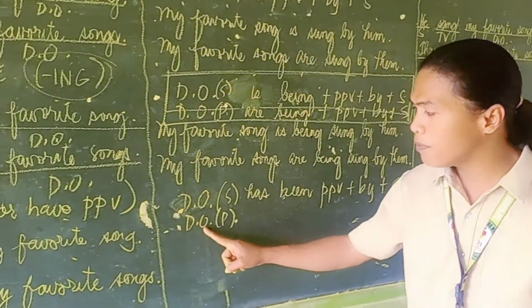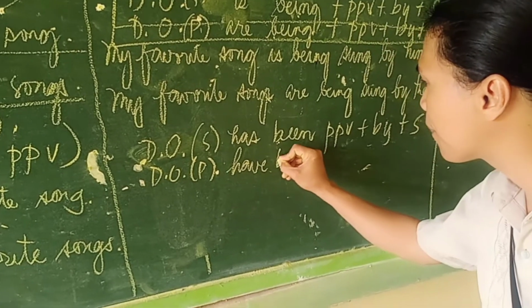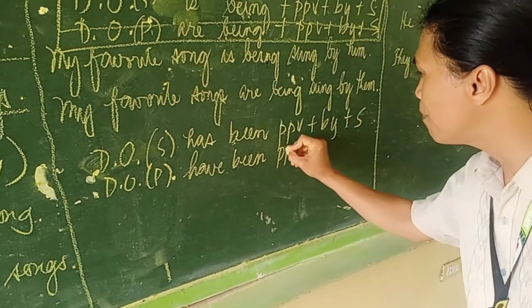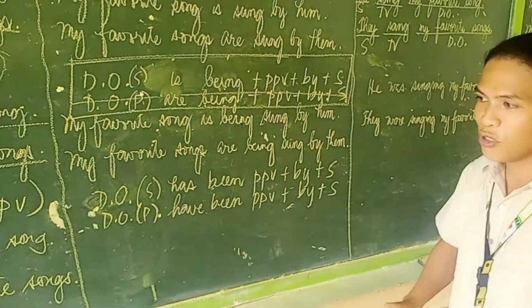If your direct object is plural, we have have been plus past participle of the verb plus by plus the subject.